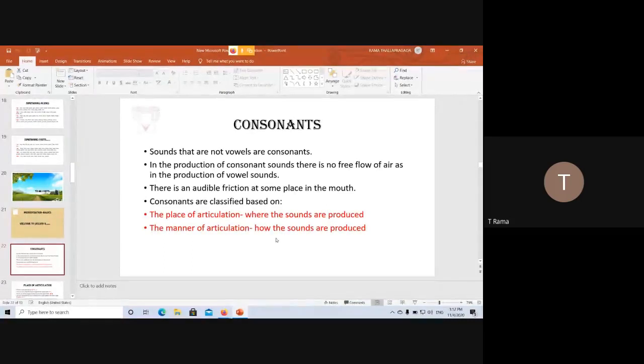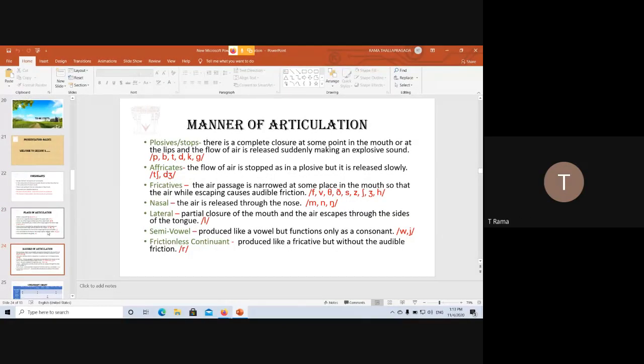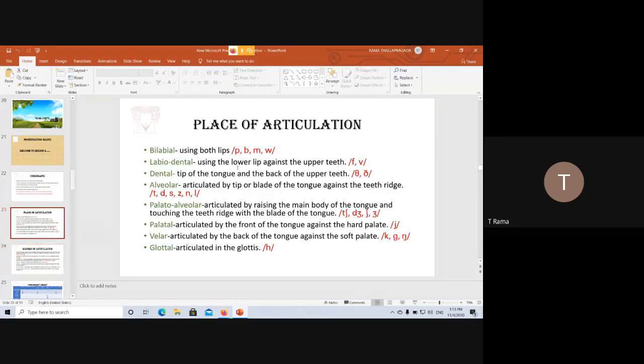The place of articulation refers to where exactly inside the mouth the sounds are produced, and the manner of articulation refers to how these sounds are produced. Based on these two, there are different categories of sounds. Based on the place of articulation, we have these many categories: 1, 2, 3, 4, 5, 6, 7, 8 categories. I'll explain these.